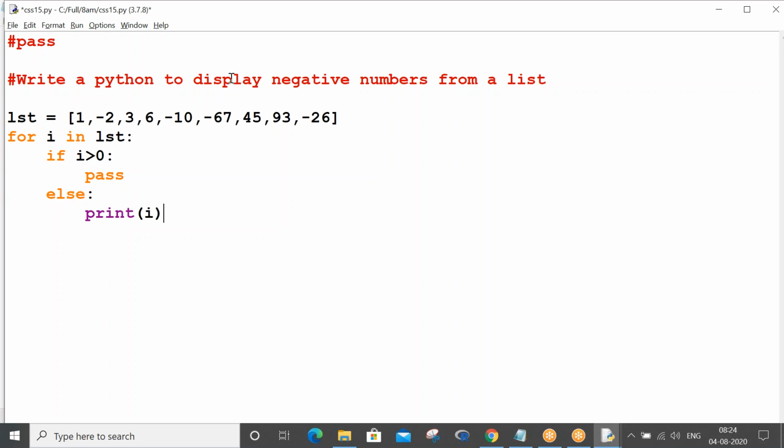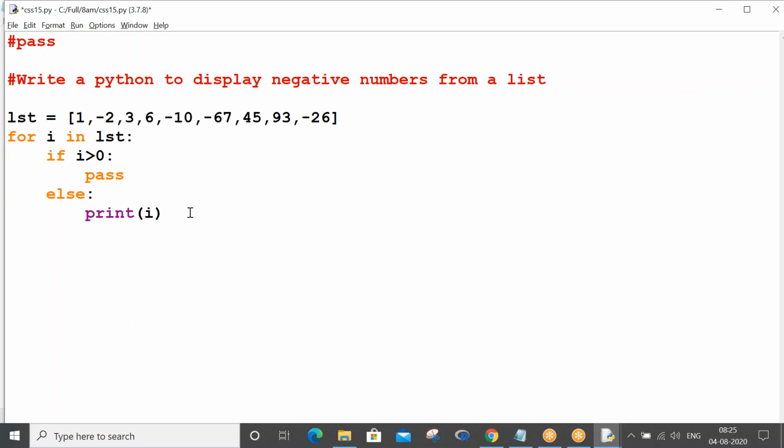Okay, sir, why are you writing if and else, sir? Only in the if you can write this condition. No, if I lesser than or equal to 0, print I, automatically it will give negative numbers. No, my intention is not to show how to display negative numbers. My intention is to show in what kind of situations we have to use pass, right? In this situation, this loop should not execute anything. It should not bring anything in the output for me. Your control has to skip this iteration. Whenever the if condition is true, your control has to not do anything, right? So that is the reason I am writing pass.